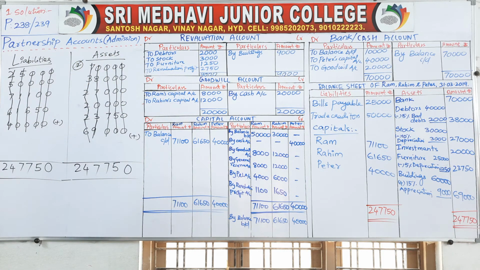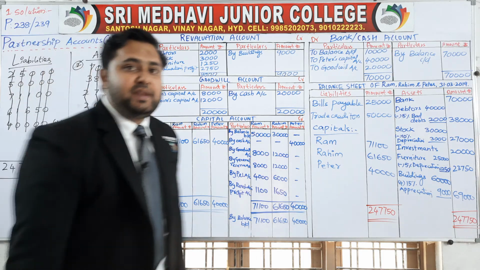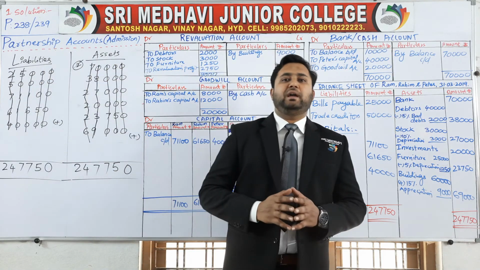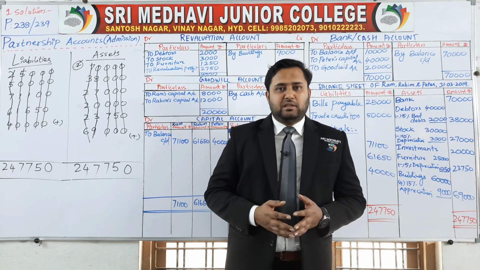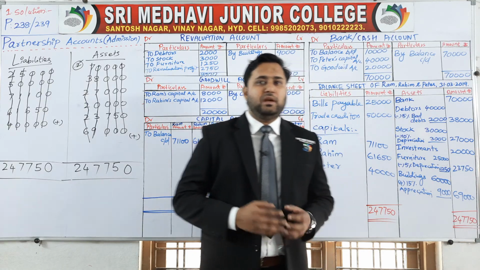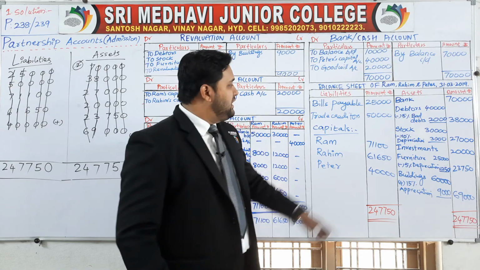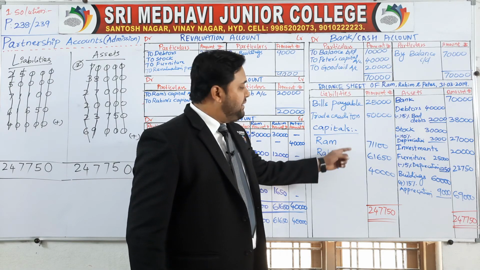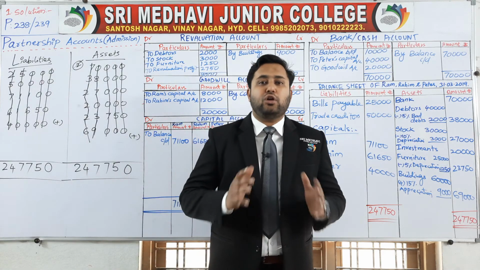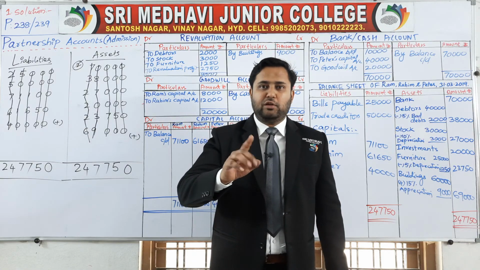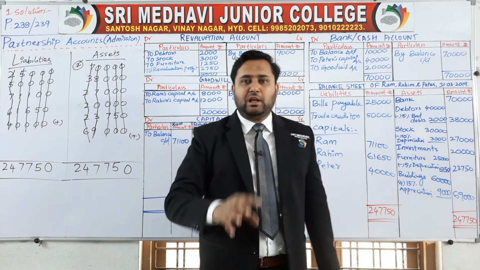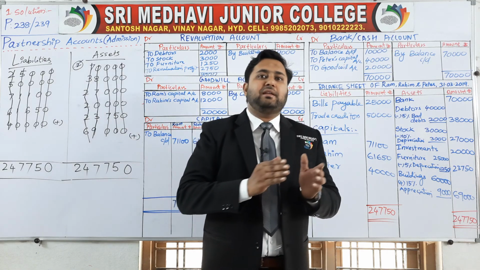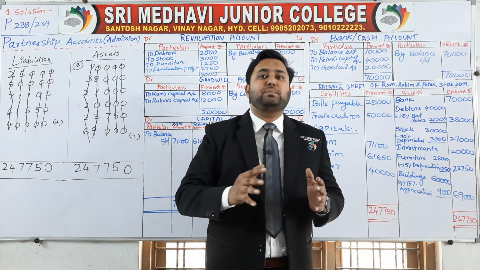Hope you understood the problem. It is very easy, very simple. If you find any problem, you watch the video again and again. This is how you are going to solve the problem. In the reader textbook, the capital of Ram and Rahim is given wrong. In the first problem on page number 238 and 239, capital accounts of Ram and Rahim are misprinted.